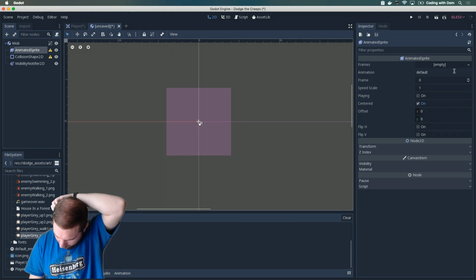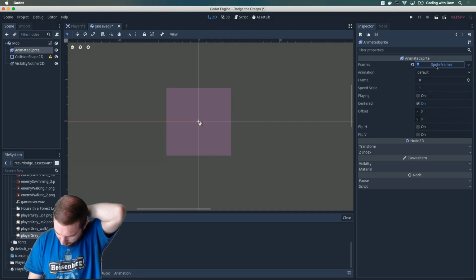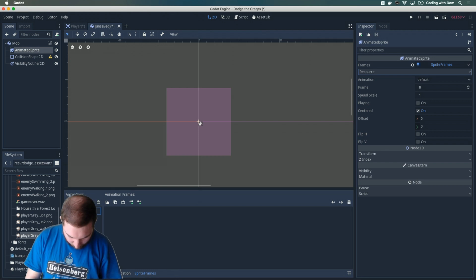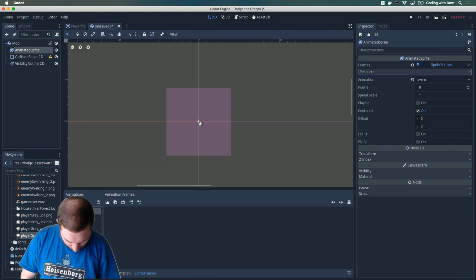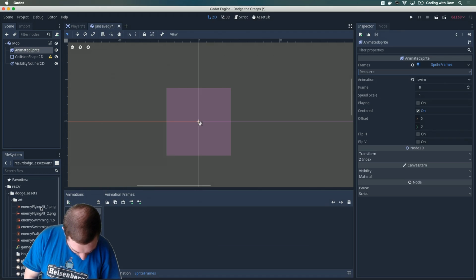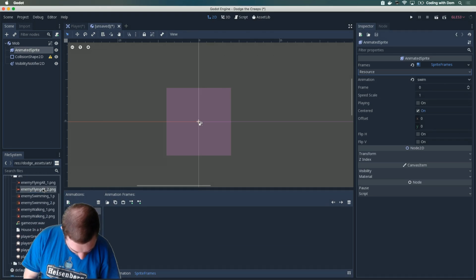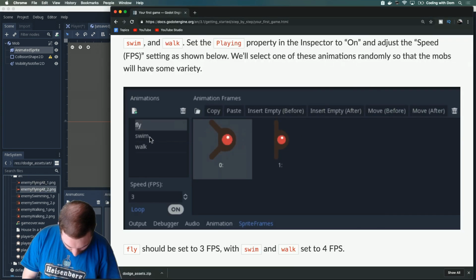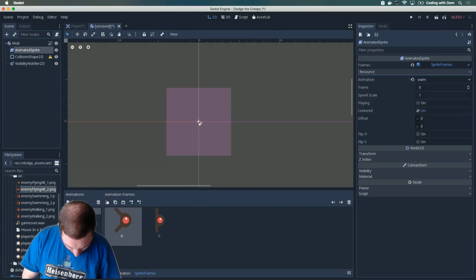Animated sprites. New sprite frames. We have swim. And then there is fly and walk. On fly, oh, 1, 2. It's gonna be 3, 4.